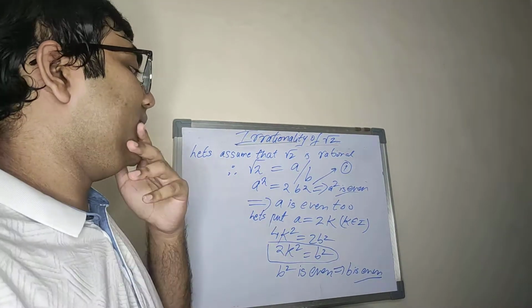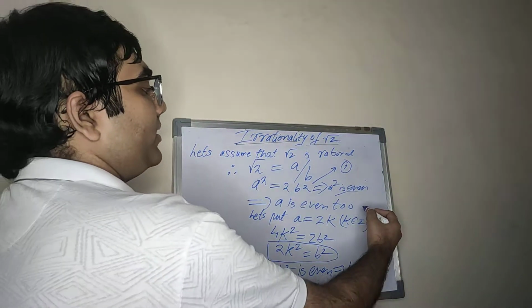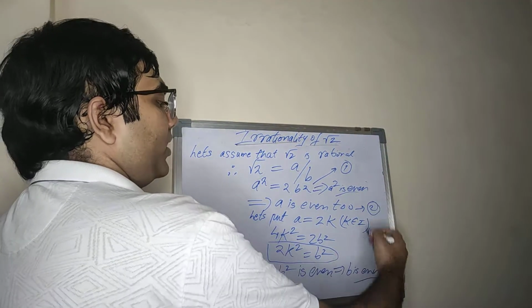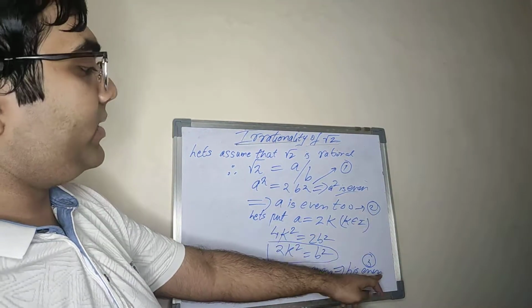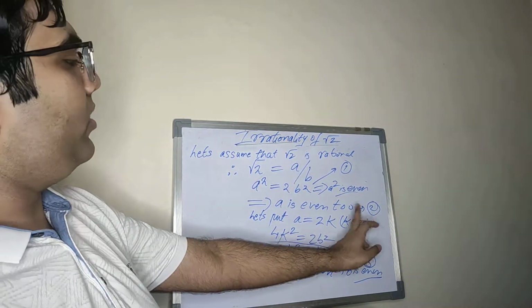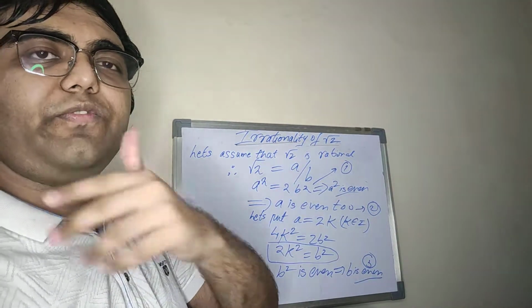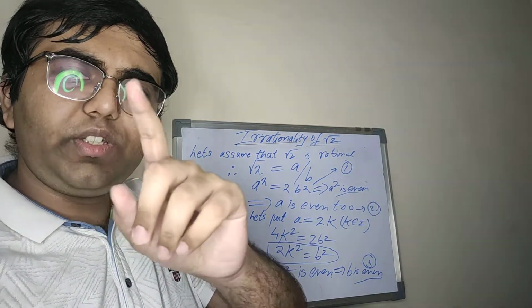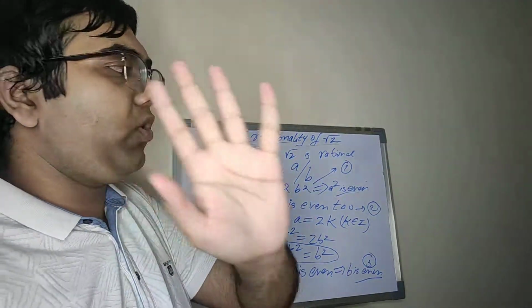Now this step and this one, remember, I just marked them: statement number 2 and statement number 3. Just look carefully. A is even, and b is also even. Now in the first statement, we said that a by b was in its lowest form.